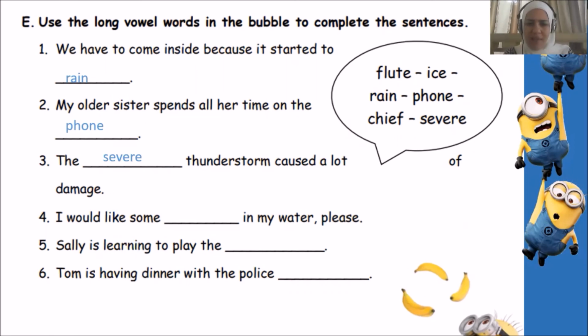Four, I would like some in my water, please. What do we add to the water? Ice. Five, Sally is learning to play the flute or the chief. We play the flute. Excellent. Number six, Tom is having dinner with the police chief.